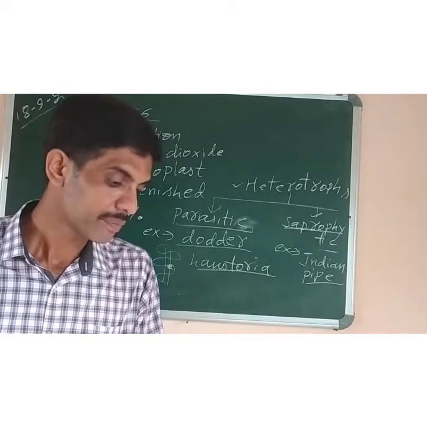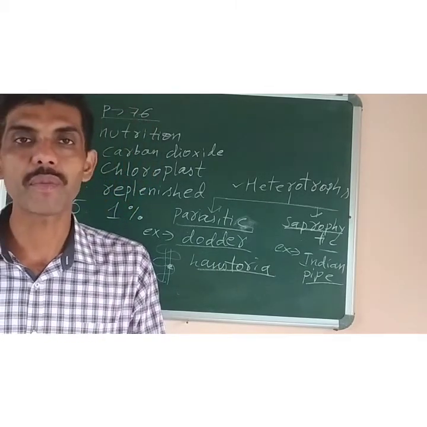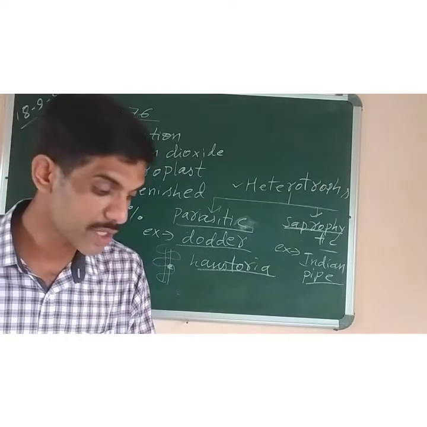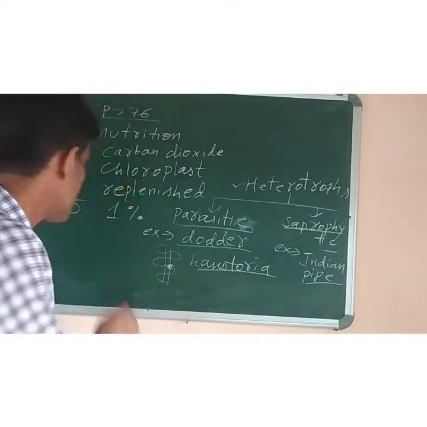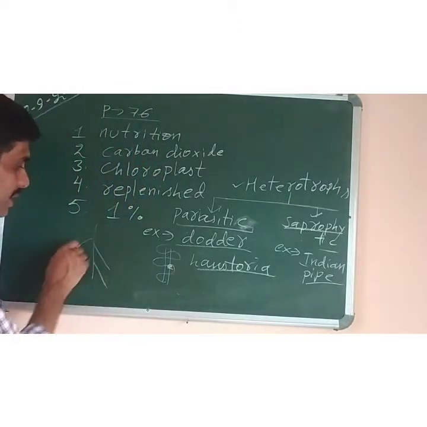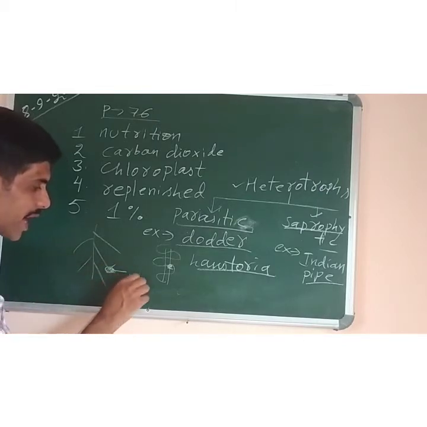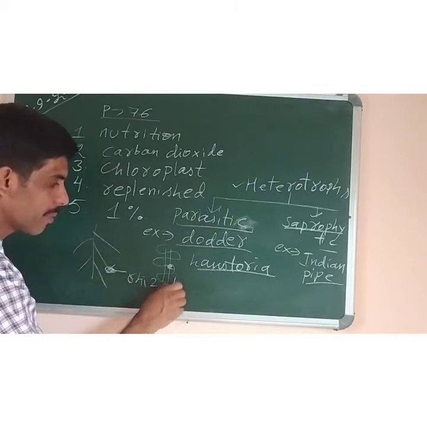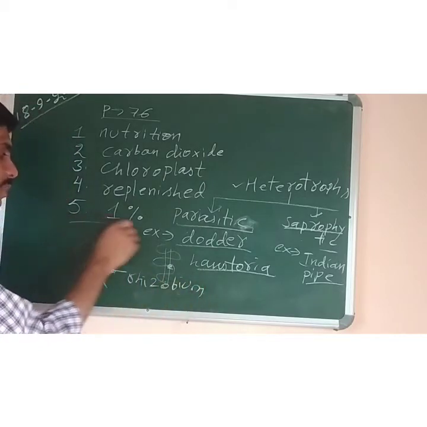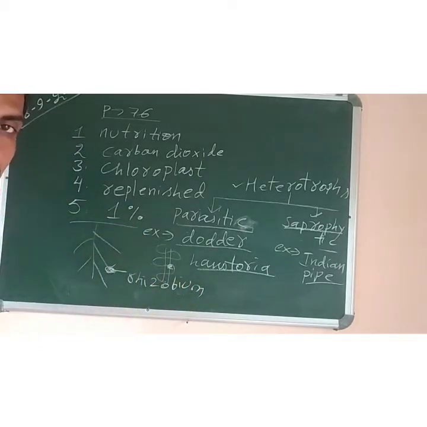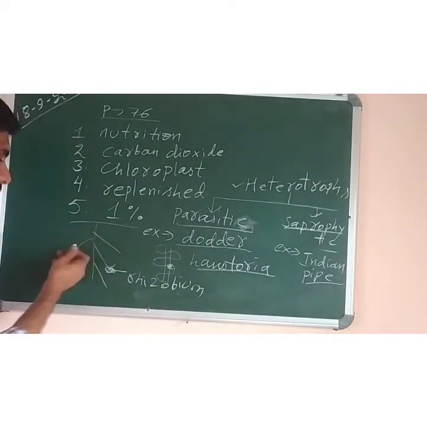For example, rhizobium is the name of a bacteria. Where is this bacteria found? It is found in the roots of leguminous plants. Like this is the root, and here at the tip, rhizobium bacteria is found. In the roots of leguminous plants, means those plants which produce the legumes, like pulses, dal.